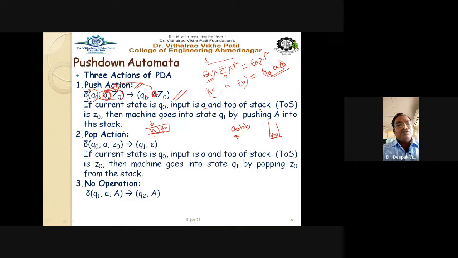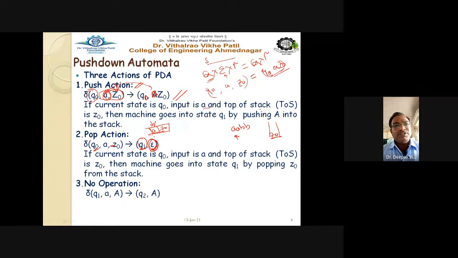Pop operation. So always use epsilon for the pop operation, and you have to change the state from Q0 to Q1. So Q0 is the state, and you have to change the state to Q1. Suppose you want to pop the current symbol from the top of the stack, then you have to use this Q1 epsilon. Q1 epsilon means you change the state from the current state and use epsilon.